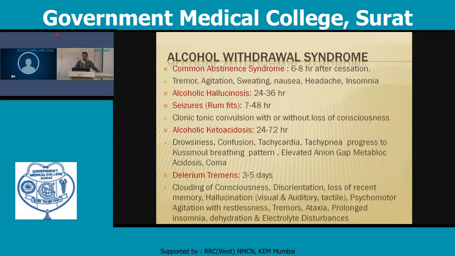The person has chances of convulsion, so it is known as rum fit. It is also known as seizure. It will be seen after 7 to 48 hours. There is a generalized tonic-clonic convulsion without loss of consciousness.